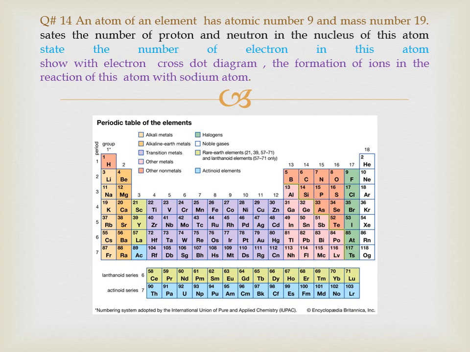Now the second statement: what is the number of electrons? We know that the number of electrons is equal to the atomic number, and here the atomic number is 9. Atomic number, number of electrons and number of protons are always equal. The next statement is to show the electron dot structure, and we have discussed the formation of electron dot structure. Now you can easily draw the electron dot structure for this element.